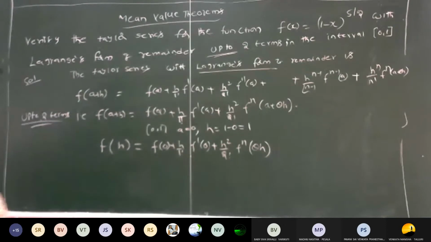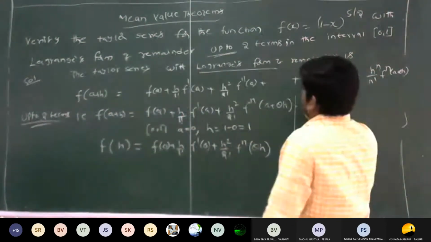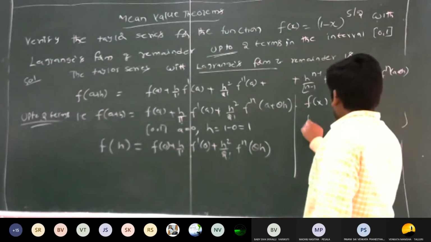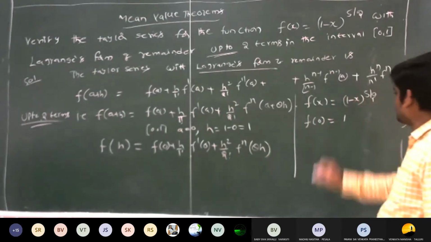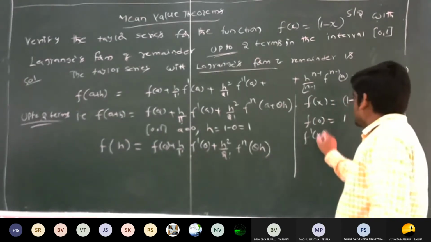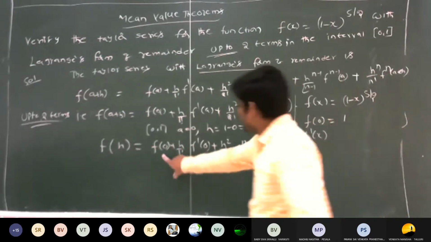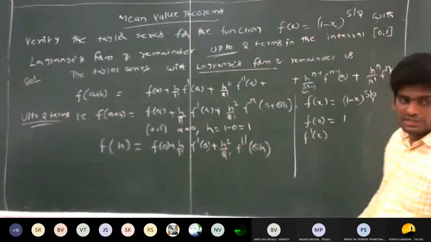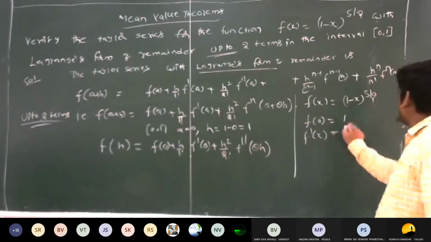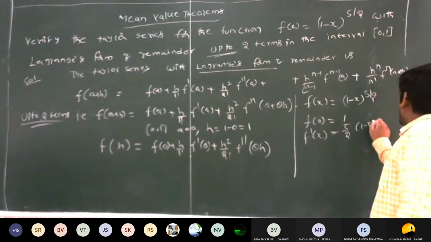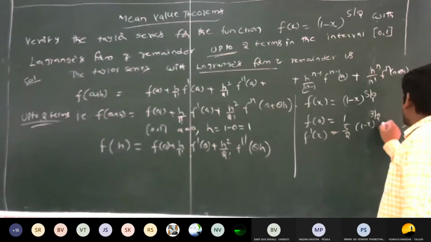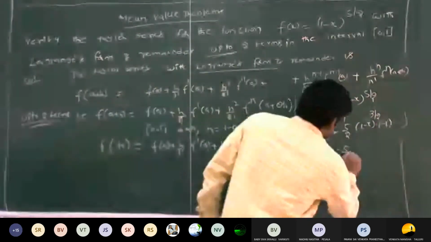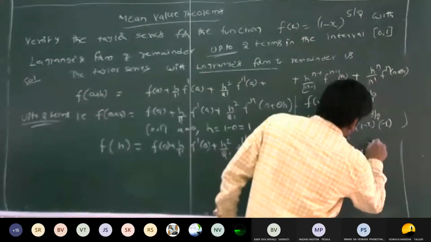So here the function f of x is equal to 1 minus x whole power 5 by 2. What is f of 0? 1 minus 0, this is 1. Next, find out the values of f dash of x. So you have to calculate f of 0, f dash of 0, f double dash of theta h. So calculate the value. It is nothing but 5 by 2 into 1 minus x whole power 5 by 2 minus 1, that is 3 by 2, into minus 1. So here we have a minus, so it is minus 5 by 2 into 1 minus x whole power 3 by 2.